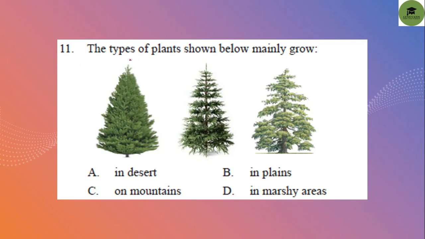11. The types of plants shown below mainly grow. This is a cone type plant. So these types of plants grow on mountains. So option C is your correct answer.